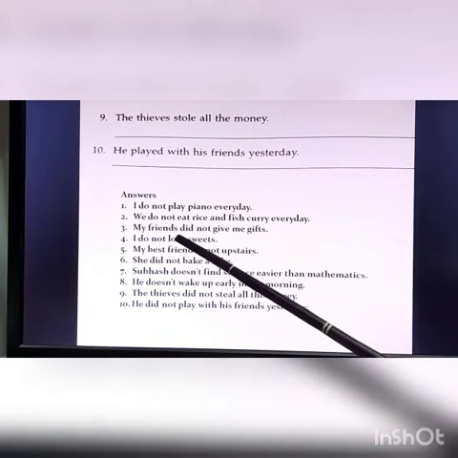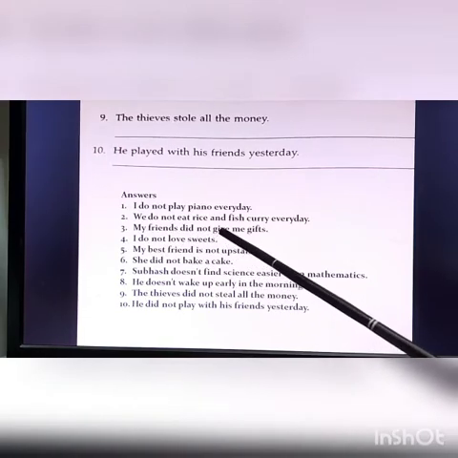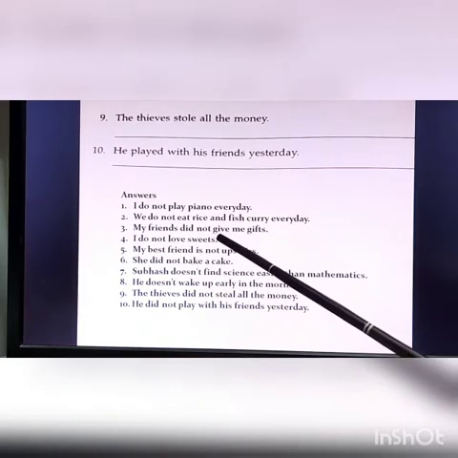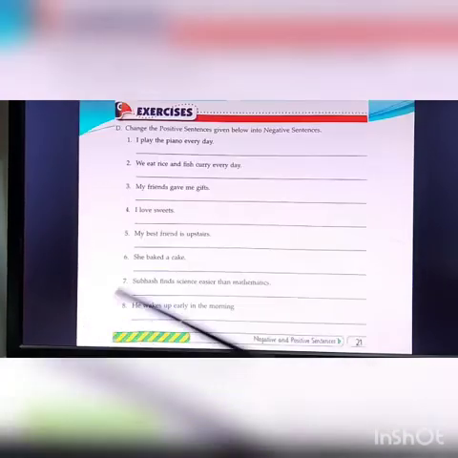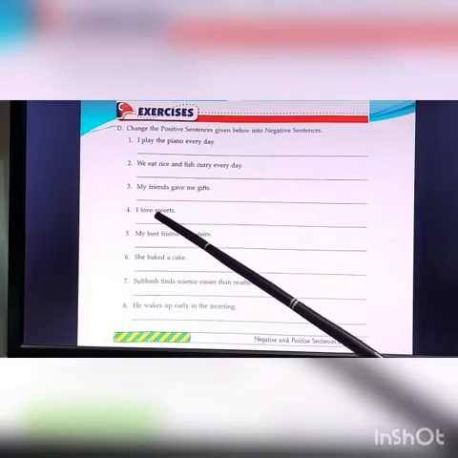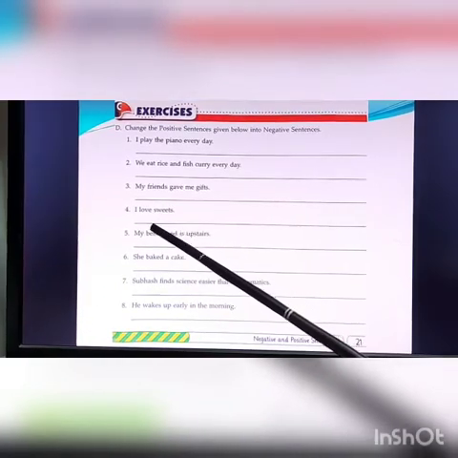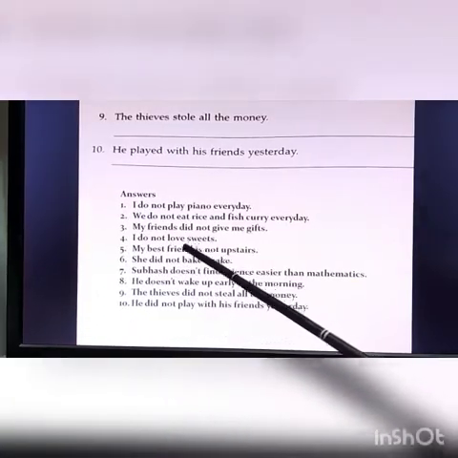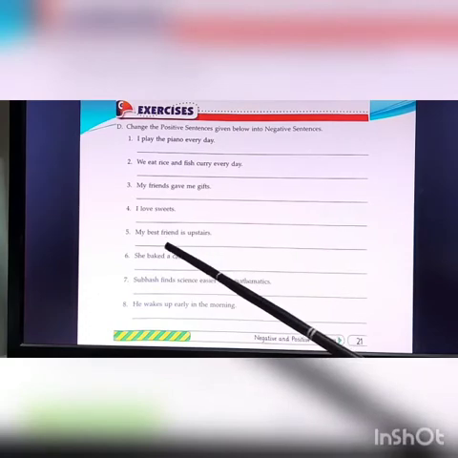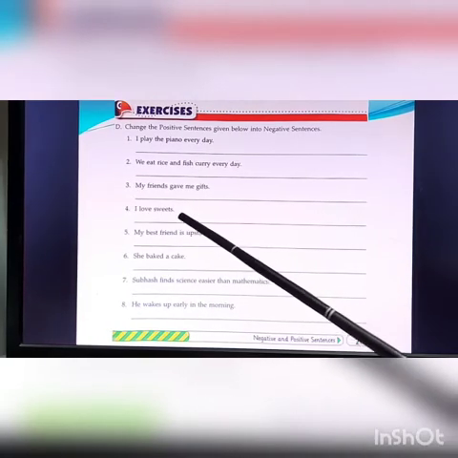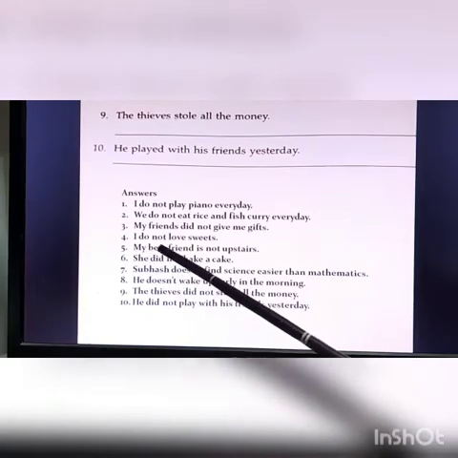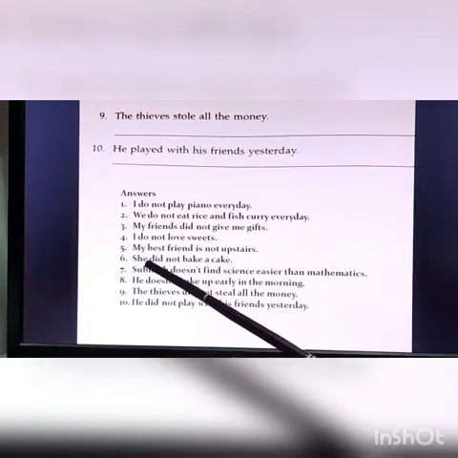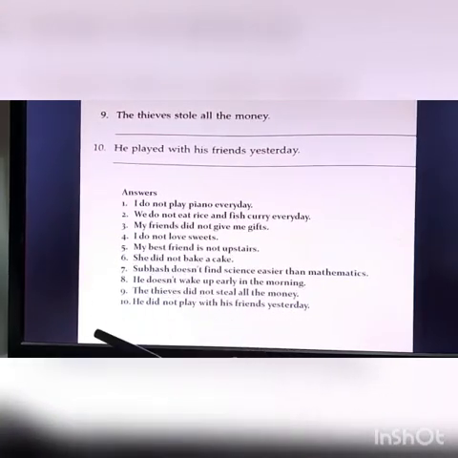Gave, it's a past form. So here when you change, it will become give and did is used. Okay. We move on to number 4. I love sweets. I do not love sweets. Number 5. My best friend is upstairs. It's a little different because a helping verb is used. So it will be my best friend is not upstairs, or my best friend is not there upstairs.